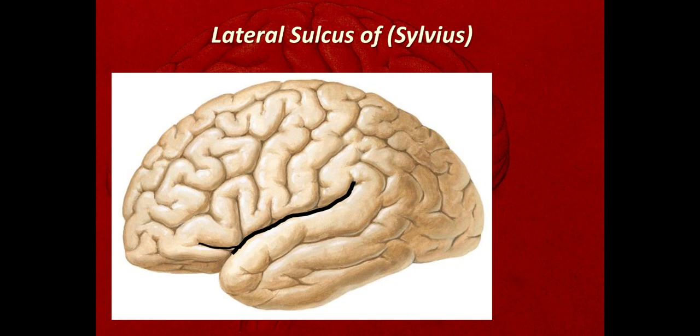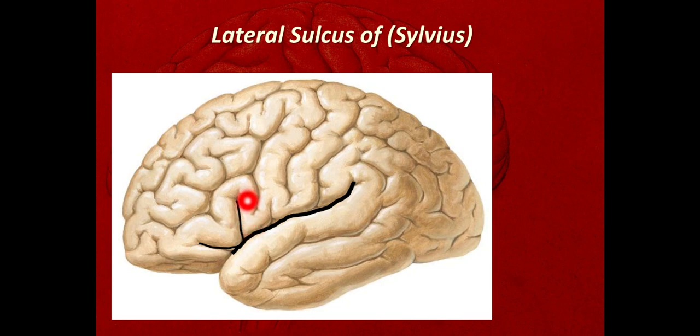The second ramus, the second branch of this sulcus, ascends upwards, so it is called the ascending ramus of the lateral sulcus. Here this is the posterior ramus of the lateral sulcus, which is the most prominent one. This short ramus running anteriorly is the anterior ramus. This short ramus ascending upwards is the ascending ramus.